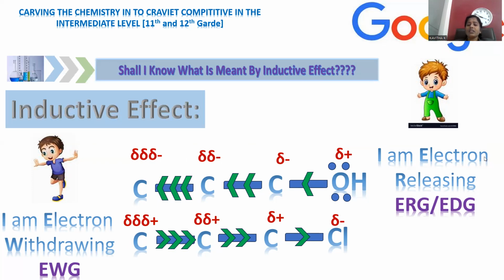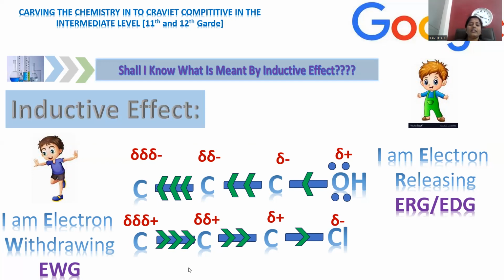And what this OH is saying: I'm an electron releasing group. So this OH is releasing electrons to the carbon, so this is said to be electron releasing. And an electron releasing group can be simply indicated with ERG or else EDG. ERG stands for electron releasing group, and EDG for electron donating group. Okay, both are the same only.